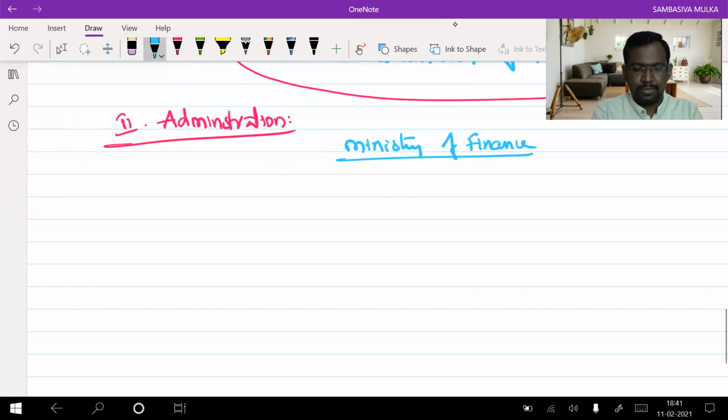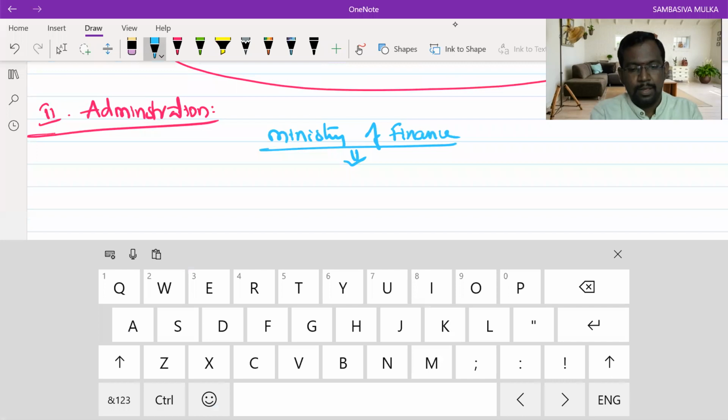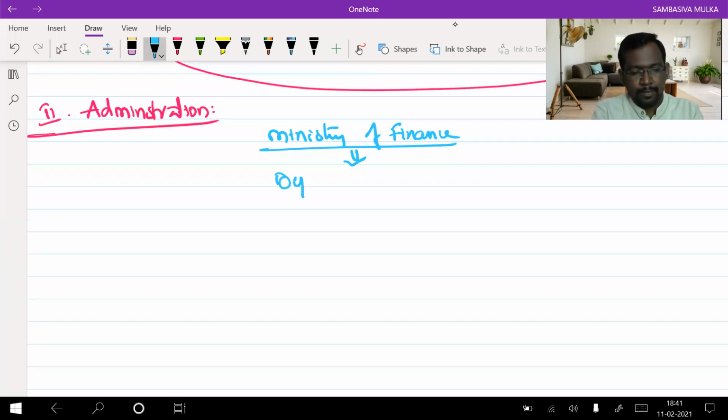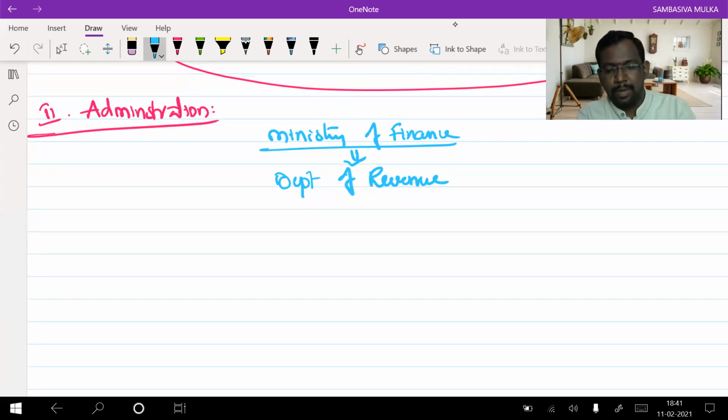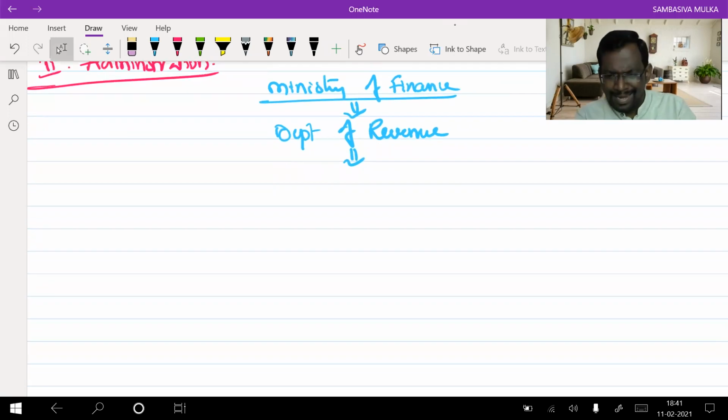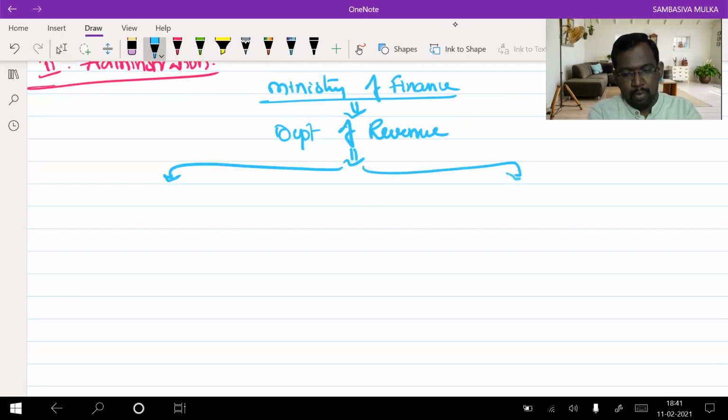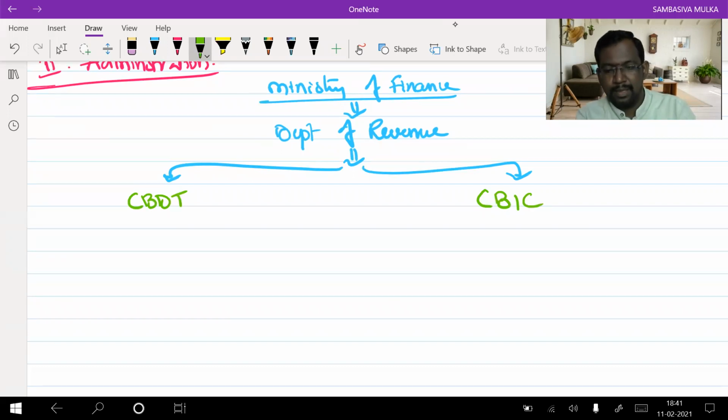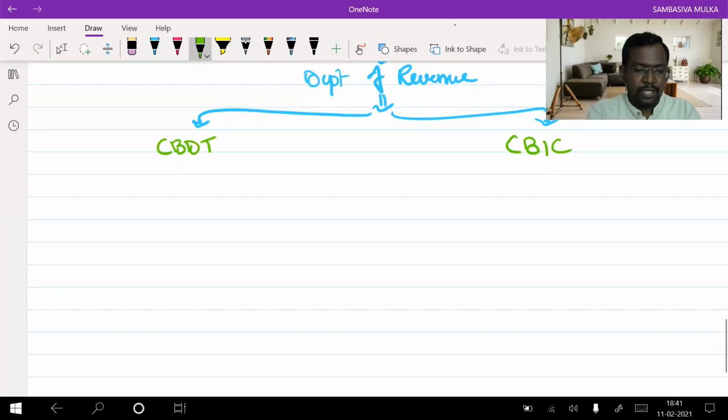In this, the relevant department to us is the Department of Revenue. In this Department of Revenue, we have two independent statutory boards. What are they? Number one, CBDT. Number two, CBIC.